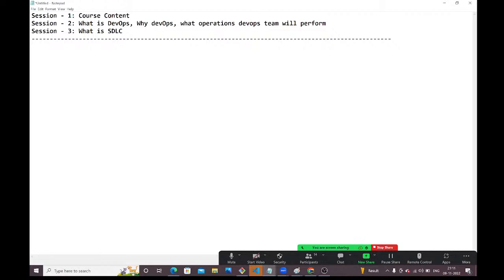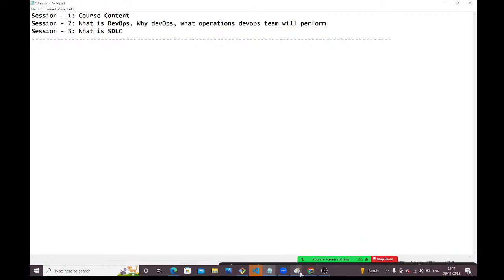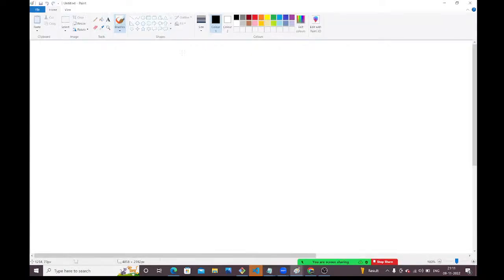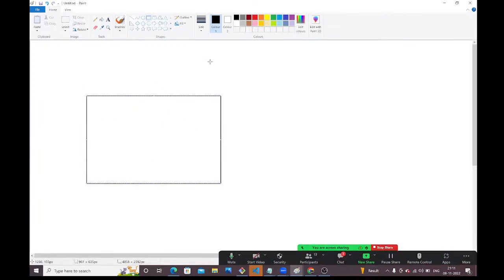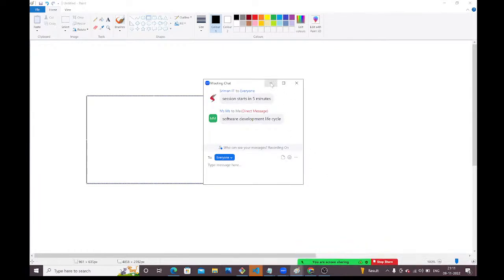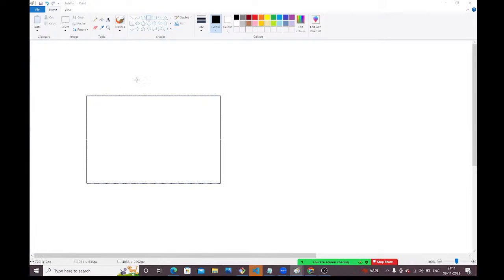What is SDLC? See, guys, I want to construct one building. I have some space here. In this space, I want to construct a 4 floors building, or 5 floors building. And for that, I will approach one builder, guys. If I want to start constructing the building in this location, first, what do we require, guys?